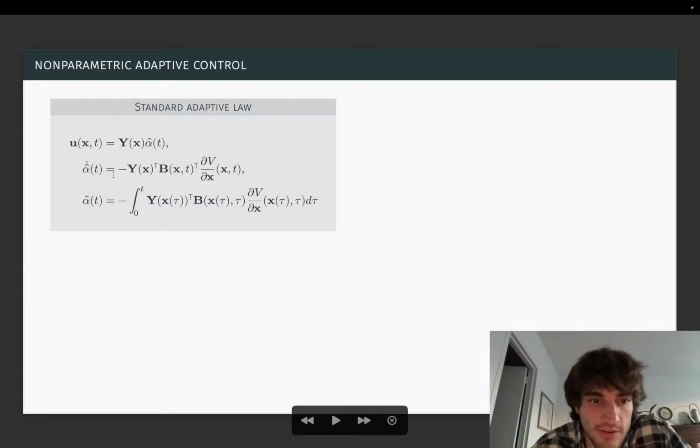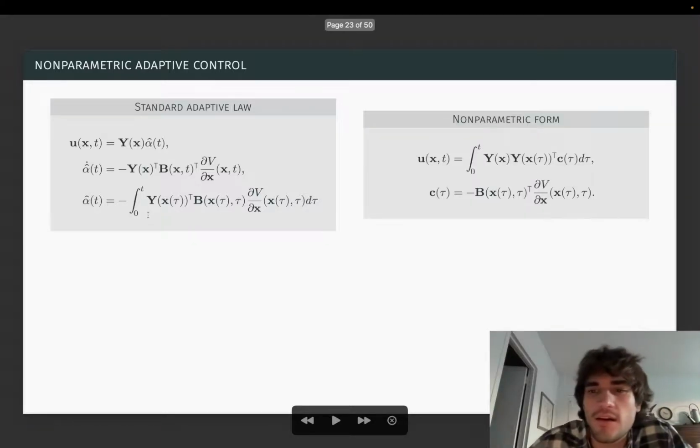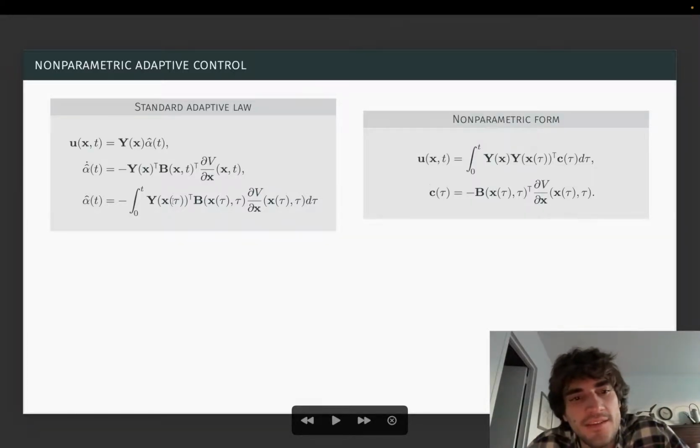Then I can plug this expression back into the expression for the input. I can move the y of x inside the integral, and I will find that this standard adaptive law is actually equivalent to a non-parametric form. It makes no reference to any parameters, given by an integral over time of y transpose times some coefficient c of t, where c of t is given by some terms in the algorithm.